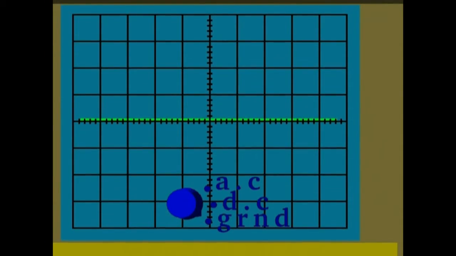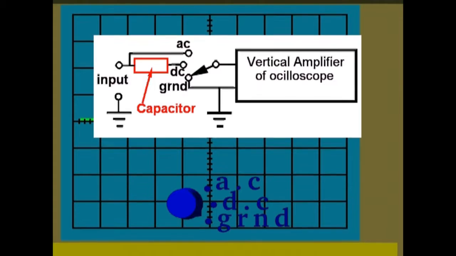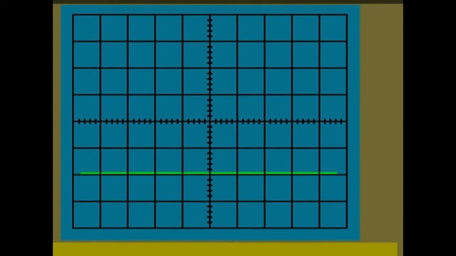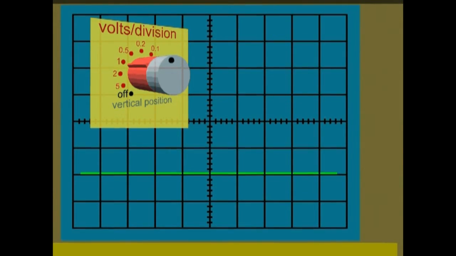Turn the input selection knob to ground. The trace moves up 2 divisions. Note that in this step, the instrument's input is internally disconnected from the applied input signal and connected to ground. Since the volts per division knob is set to 1, the value of the DC voltage is 2 volts.